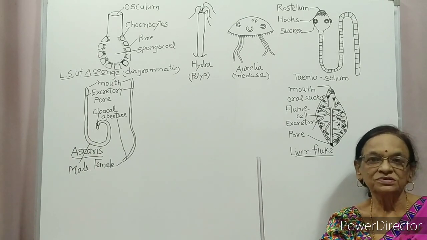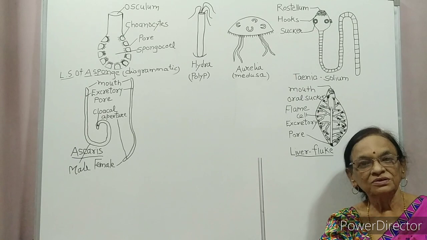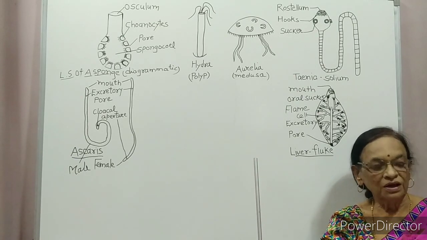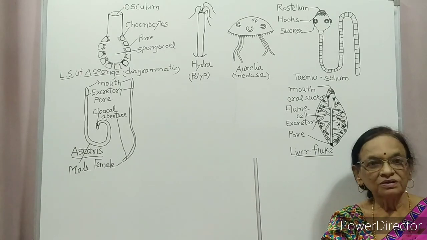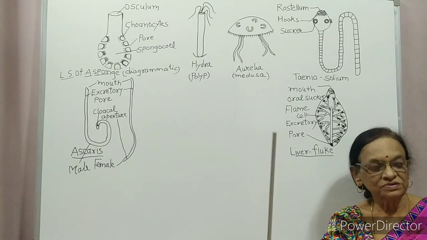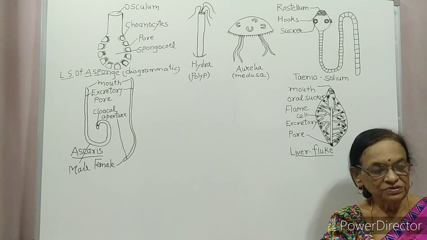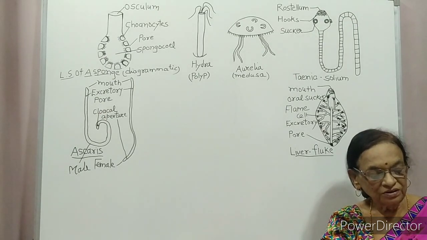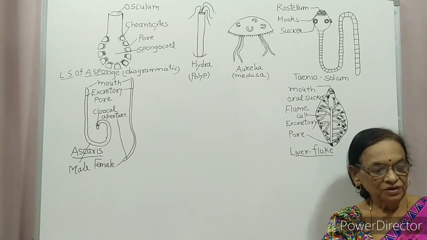Nervous system is not found in this phylum. Now, examples are Sycon, other name is Scypha, Spongilla, freshwater sponge, and Euspongia, bath sponge.